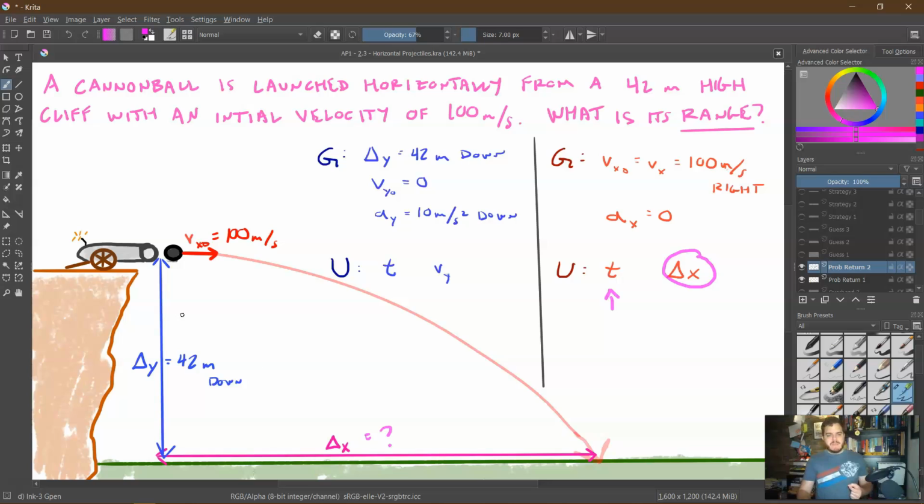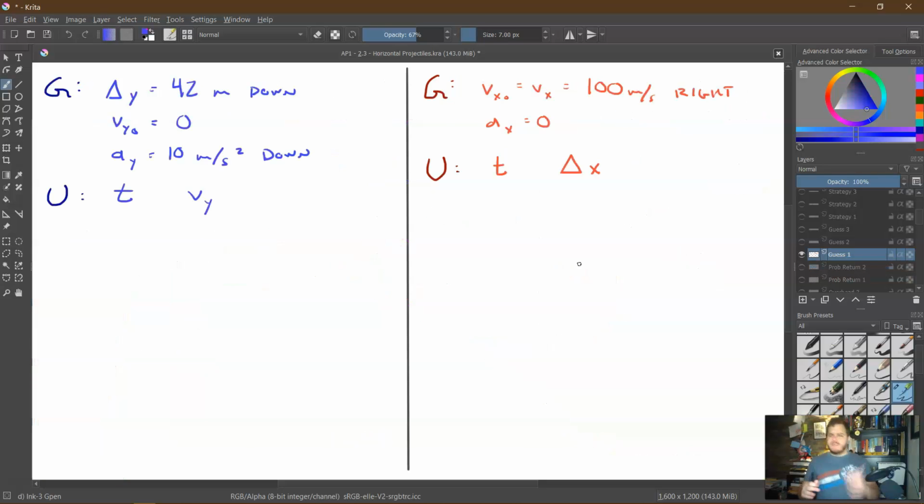However much time it takes to fall vertically is the same amount of time it's going to take to go horizontally. So this time is going to be the same in both dimensions. And if that is the case, we can solve for the time in one dimension and then use time in the second dimension. So I've gone ahead and written the givens and unknowns again for the vertical and horizontal.